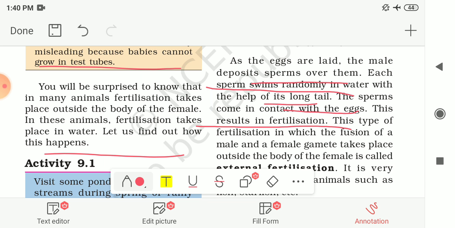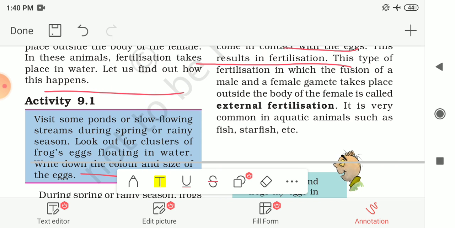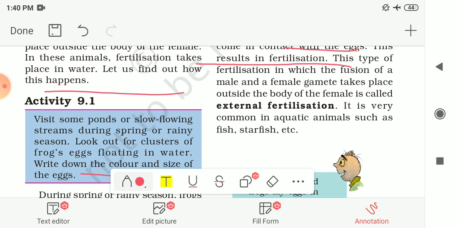This type of fertilization, in which the fusion of the female gametes and male gametes takes place outside of the female body, is called external fertilization. It is very common in aquatic animals such as frogs, fish, starfish, etc.